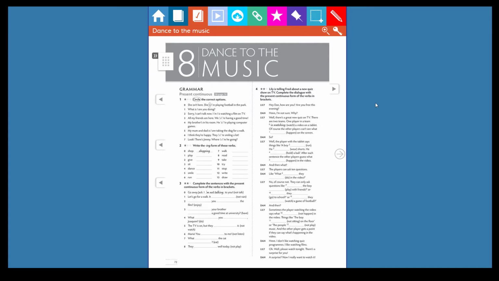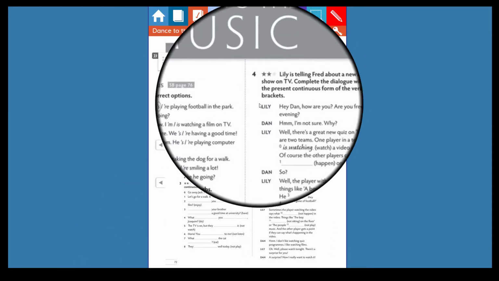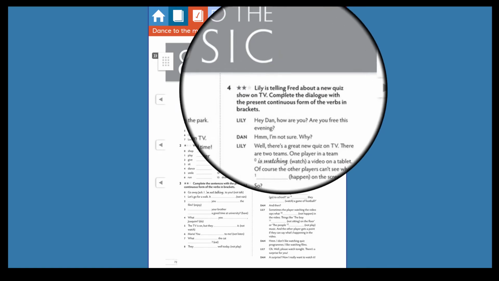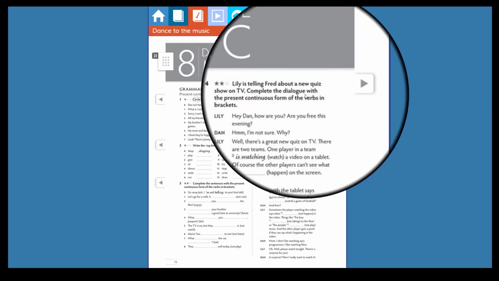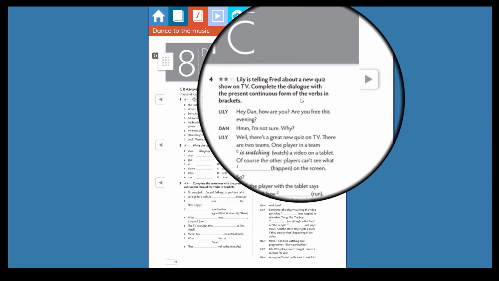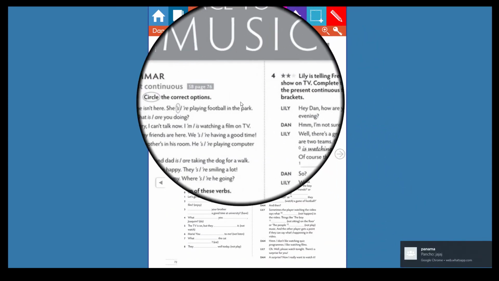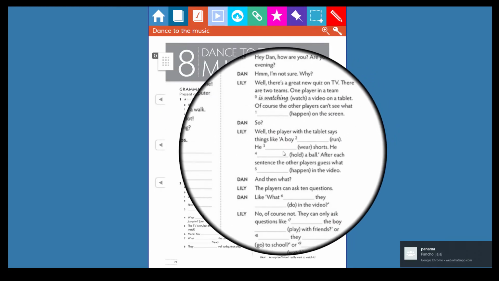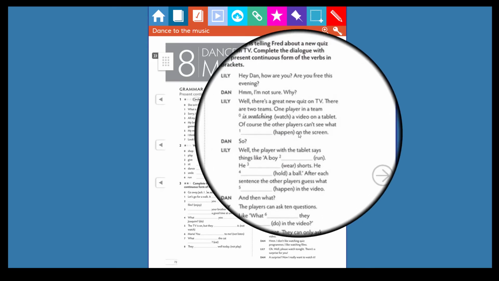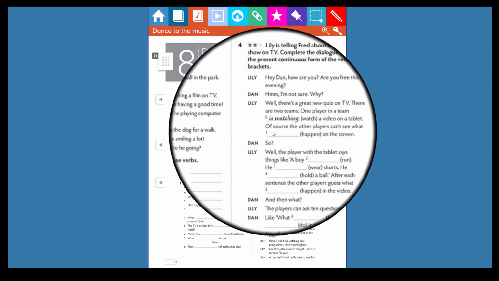And this is the homework that you have to do this week. You have to open your workbooks on page number 72, activity 4. Lily is telling Fred about a new quiz show on TV. Complete the dialogue with the present continuous form of the verbs in brackets. So here you have the dialogue, the entire dialogue. And the idea is that you use the verb in parentheses or in brackets, and you have to complete it with the correct form of the present continuous.